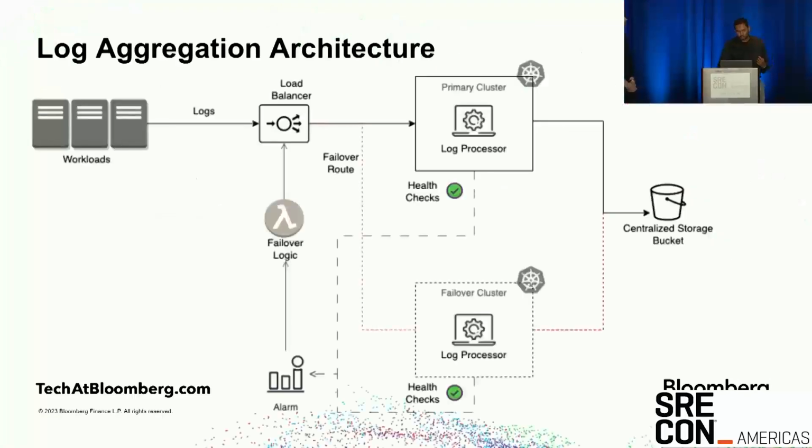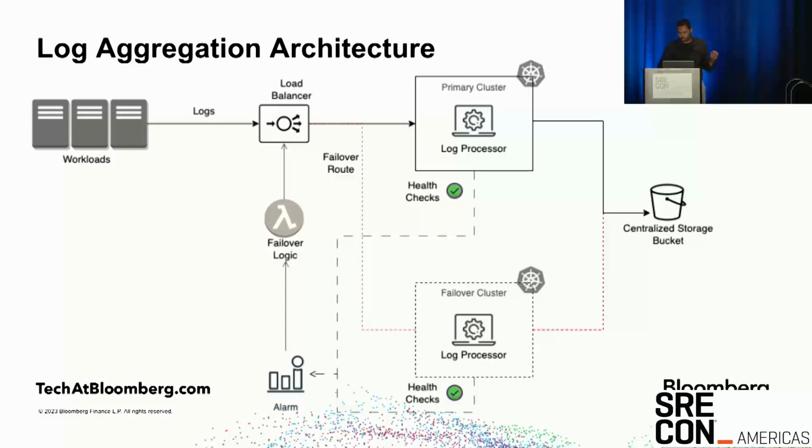Before I go into the advantages of doing this, I want to show you this architecture diagram of a dumbed down version of how we do log aggregation. So we have the workloads on the left which are generating logs, and the logs are being processed by the log processor, which are pods in a Kubernetes cluster, and they're dumped into a centralized storage bucket. So there's a primary and a secondary cluster. The health checks are being monitored, and an alarm is configured to trigger a failover logic, which routes the traffic from the primary to the secondary cluster. So nothing ingenious about this. It's an HA cluster for doing log aggregation.